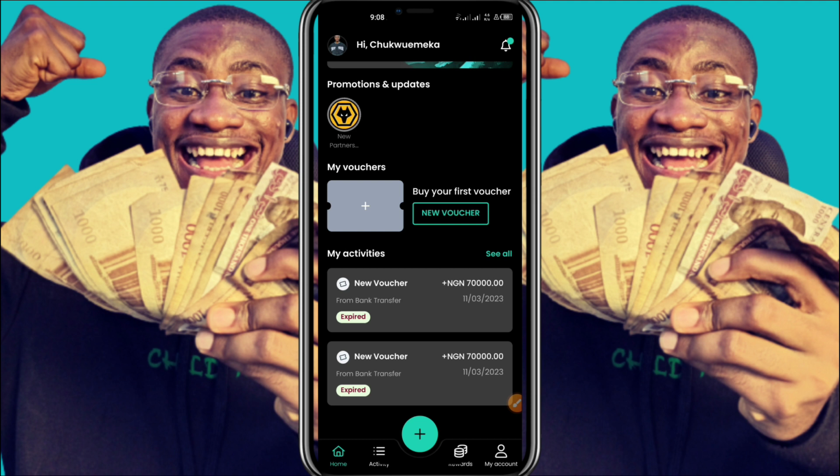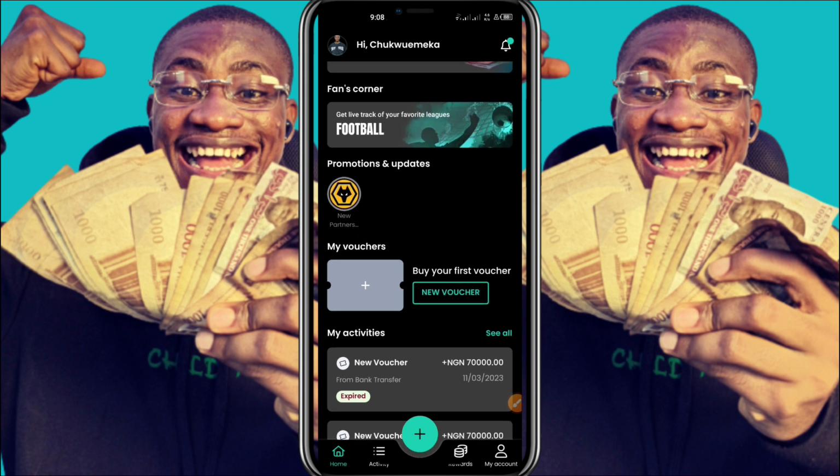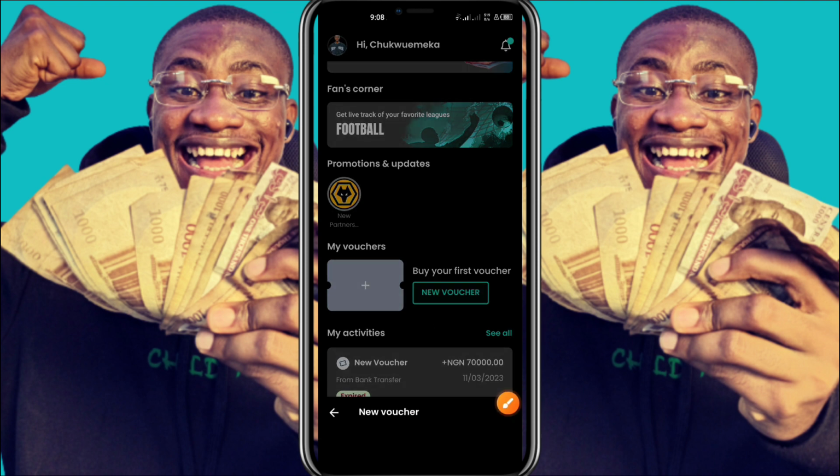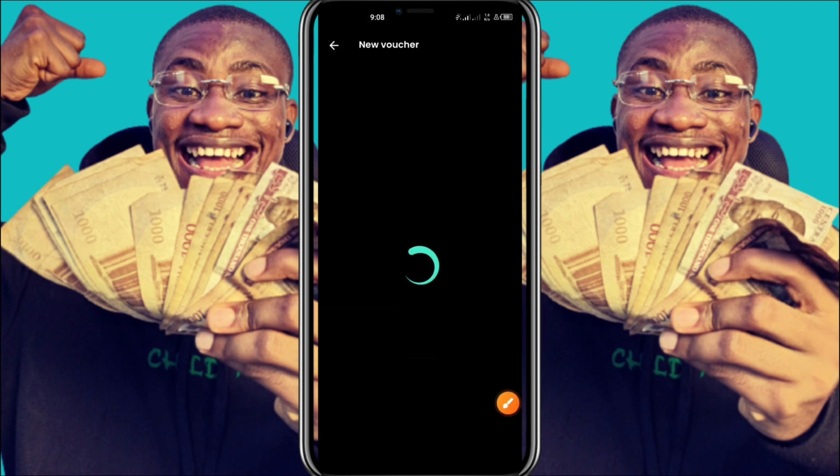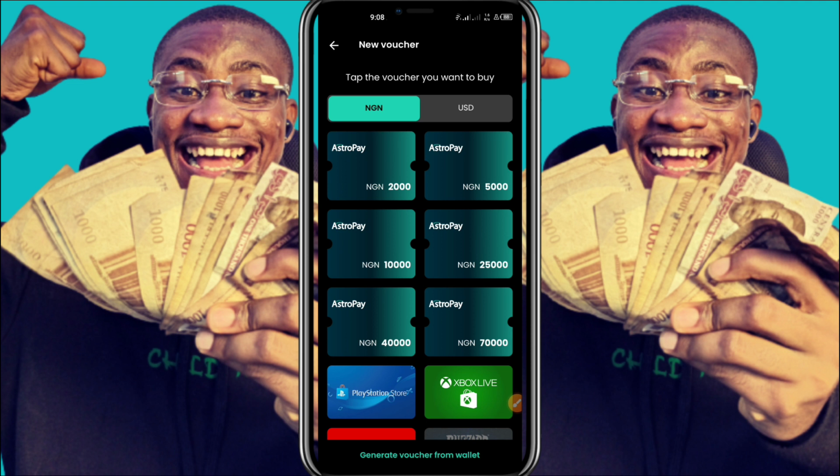Now, what we're going to be doing in Astropay is buying a voucher. Yes, that is what we're going to be doing. So I'm going to click over here in order to purchase a voucher. All right. Now, looking here, you are going to see different amounts of Astropay vouchers. This one is for 2,000 naira, this one is for 5,000, 10,000, 25,000, 40,000, 70,000 naira.